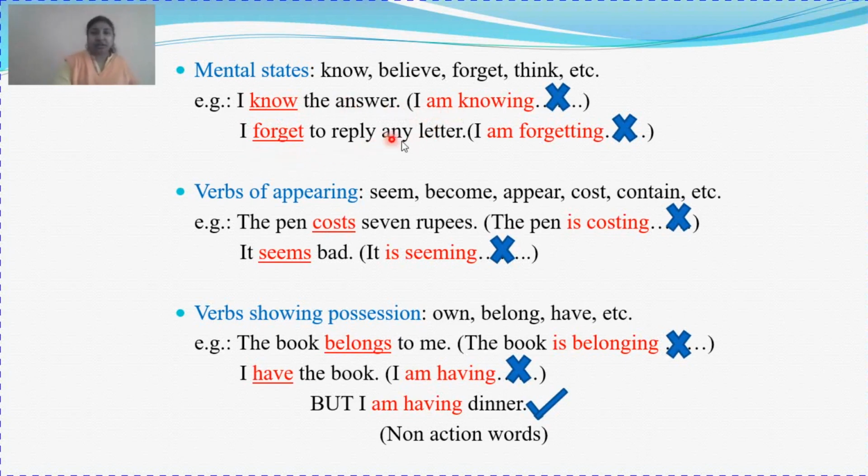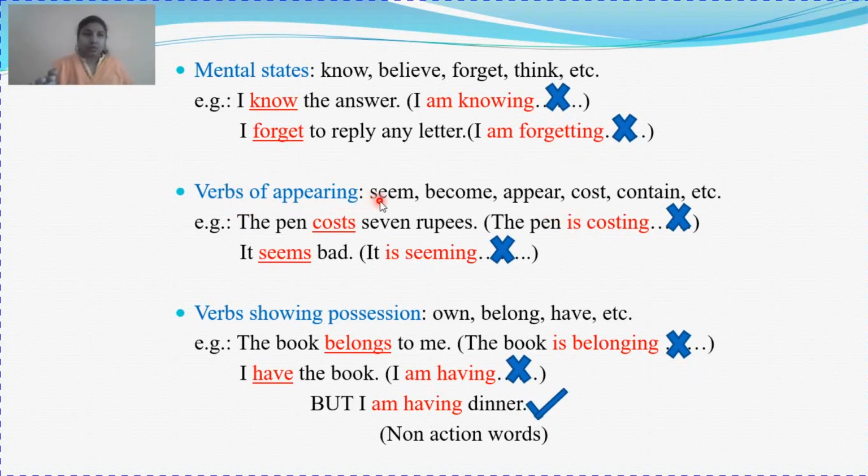Again, I forget to reply to any letter. That is your habit. It has become your habit to forget to reply to any letter. So you cannot say I am forgetting to reply to any letter. This is wrong. Next is your verbs of appearing.